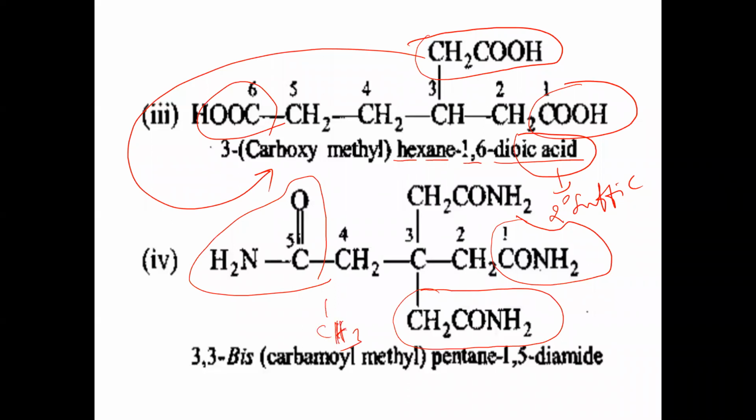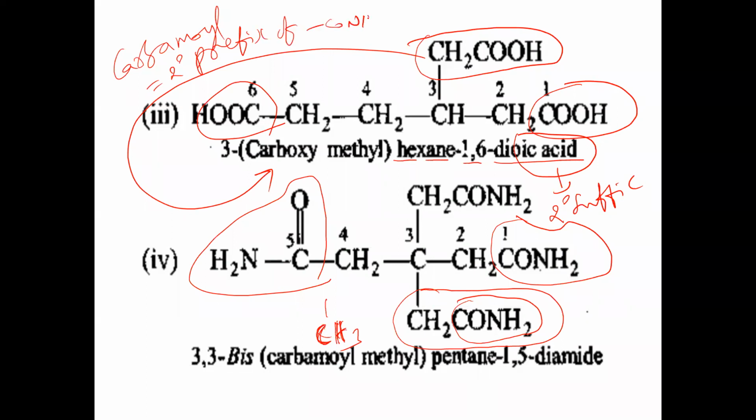In this methyl, one hydrogen is replaced by an amide group. That's why it is called carbamoylmethyl. This carbamoyl is the secondary prefix name. Carbamoyl is the secondary prefix.